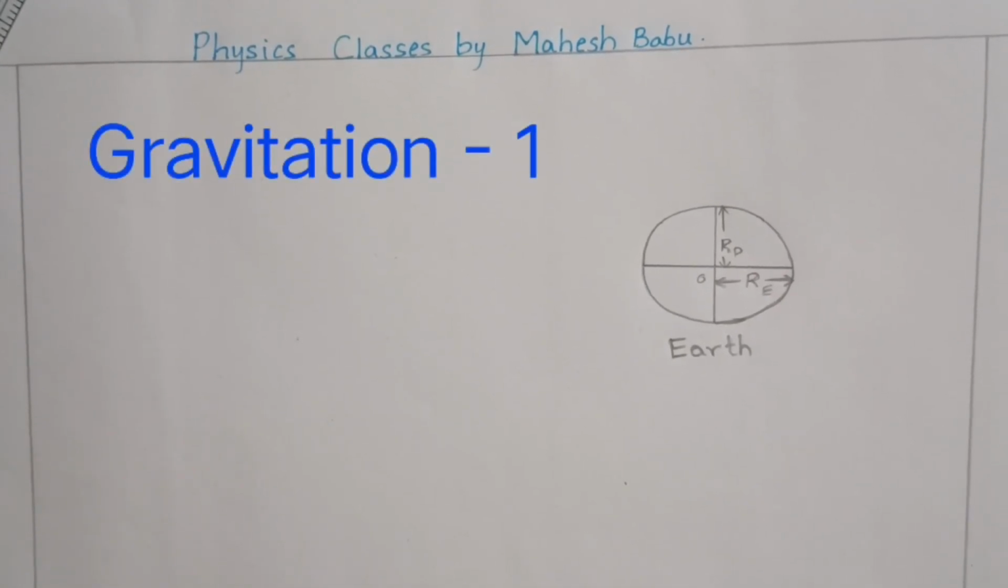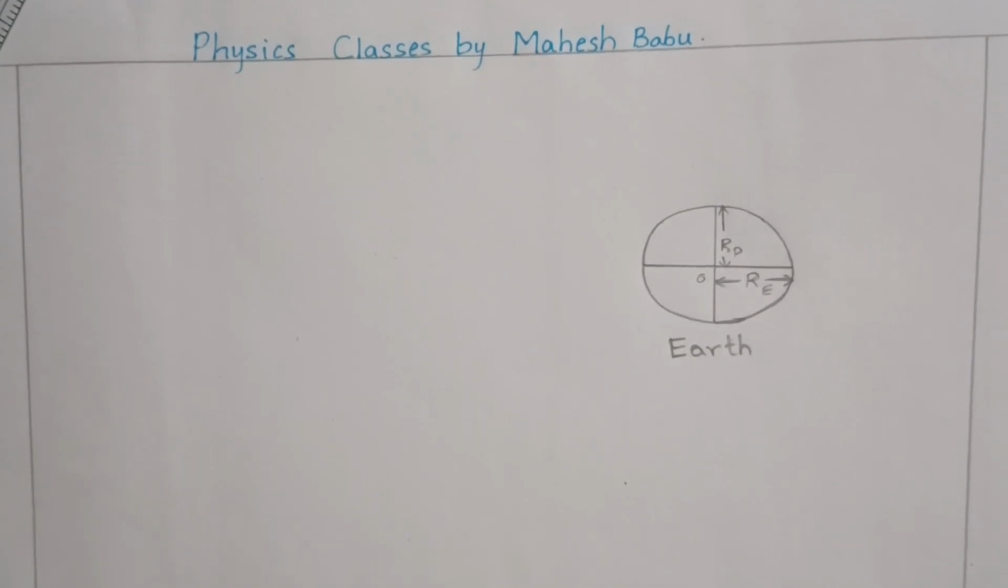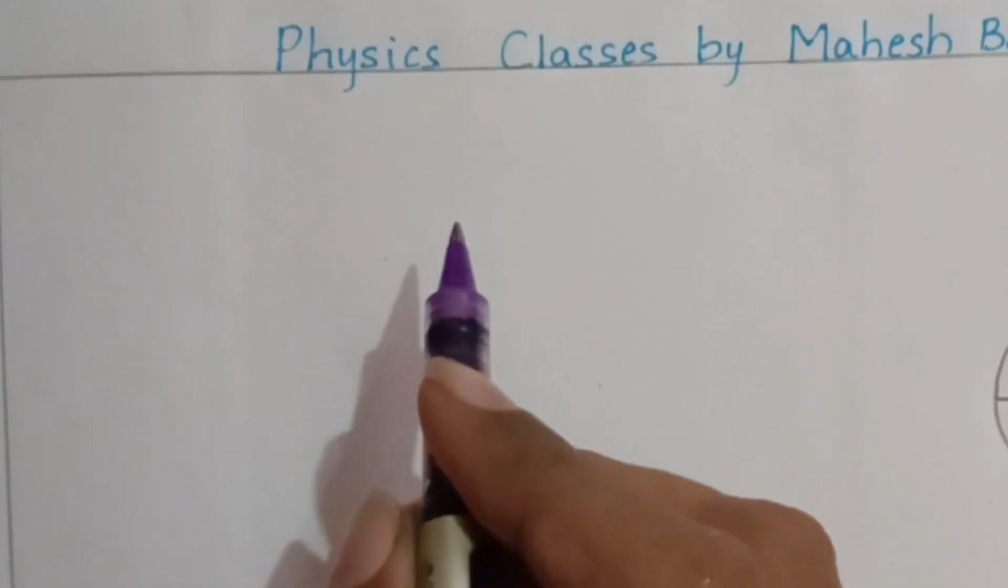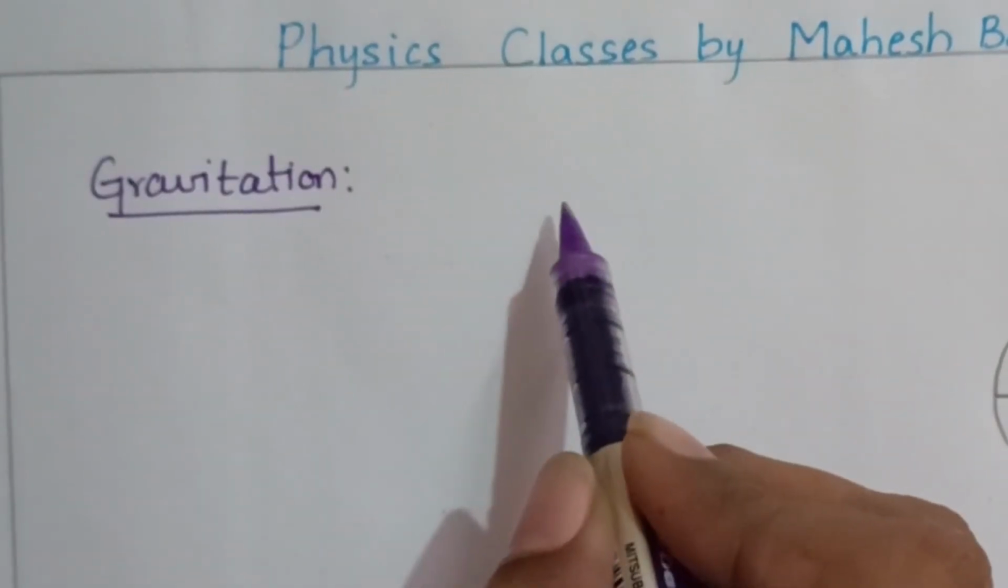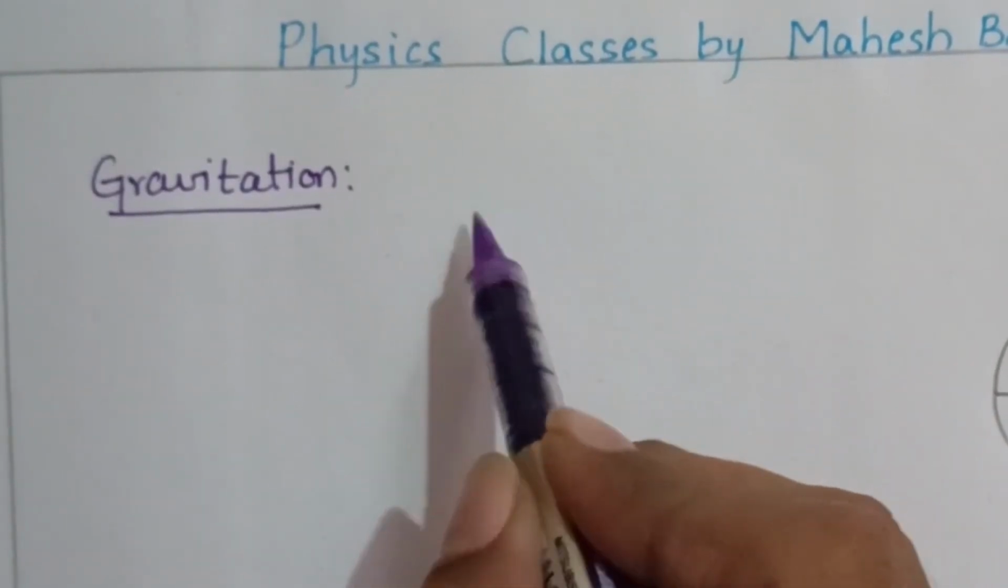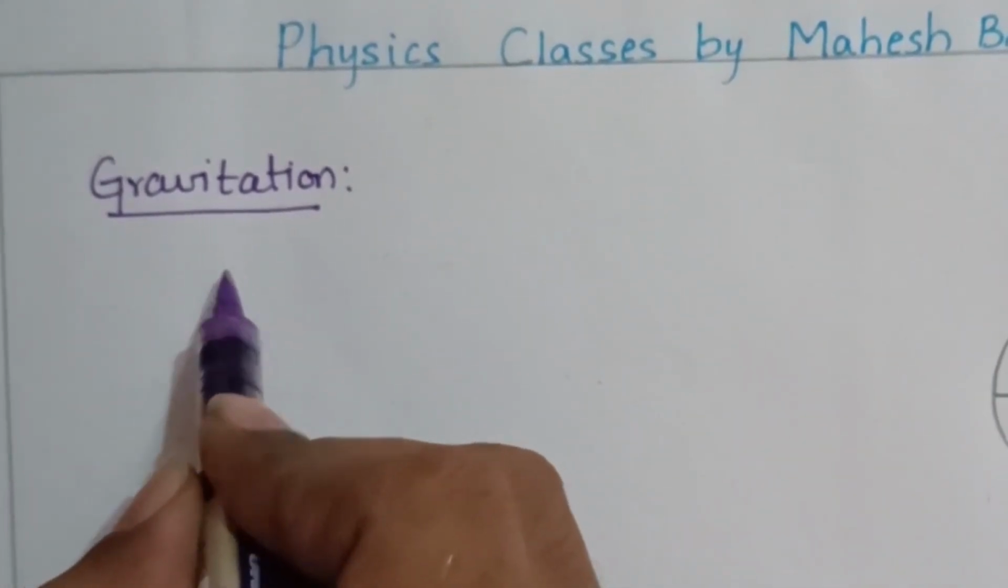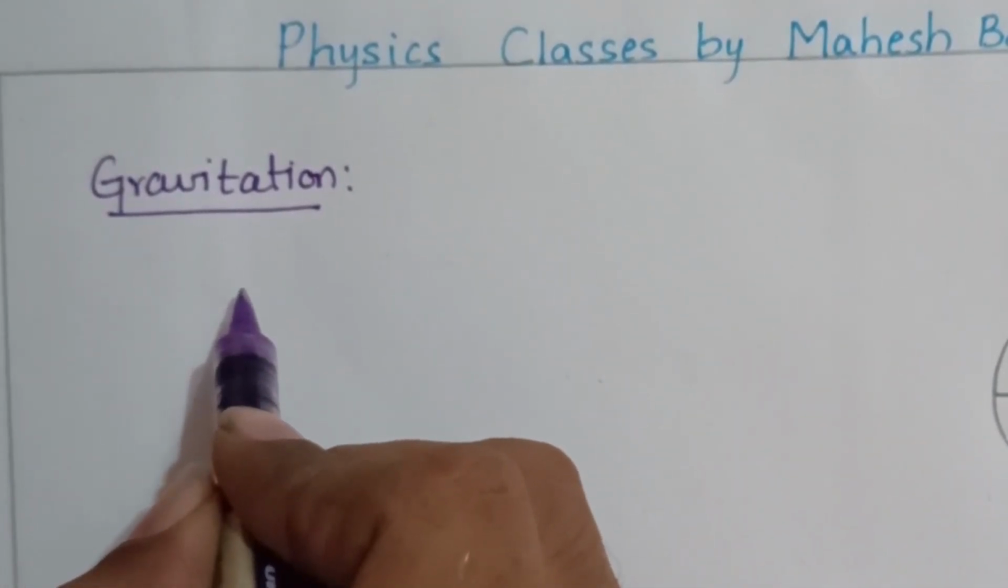Last class we discussed gravitation part 1. In gravitation part 1 we discussed gravitational force, and after that we discussed acceleration due to gravity. We discussed that gravitational force is an attracting force between any two objects in the universe, and we derived the gravitational force formula by using the universal law